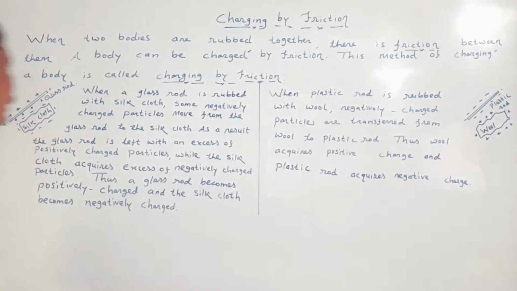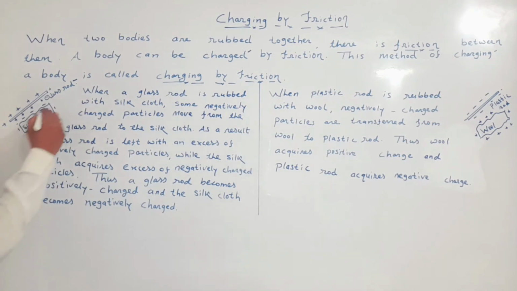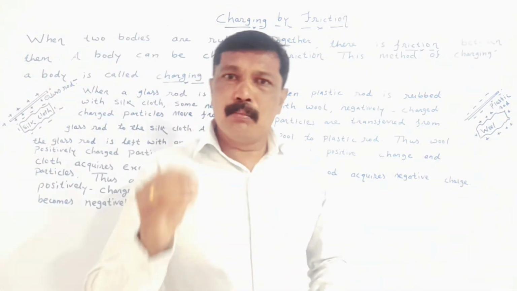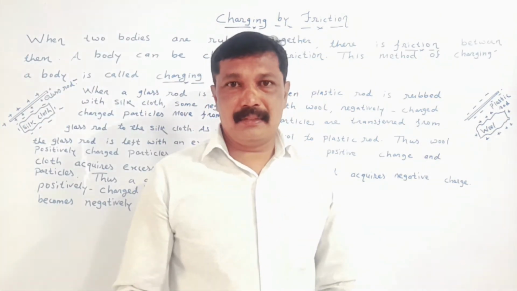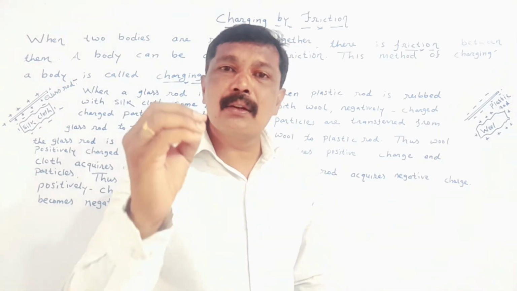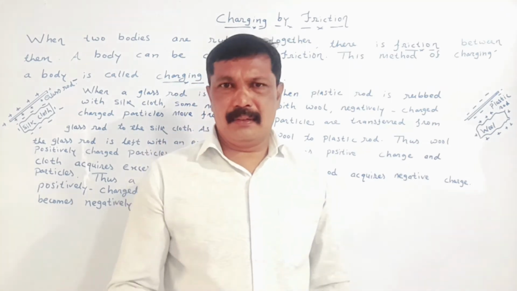My dear student, here we have taken a glass rod and also a silk cloth. Both these objects, the glass rod and the silk cloth, initially are neutral.